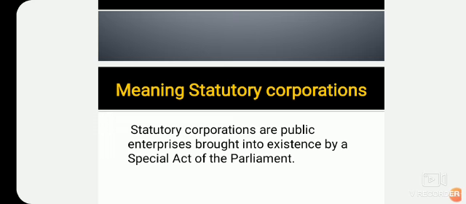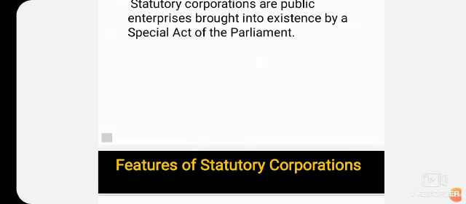These corporations have been established by passing a special act in the Parliament. That is the reason why these kinds of corporations or enterprises are considered statutory corporations. After knowing the meaning of statutory corporations, now we shall learn about the features or characteristics of statutory corporations.